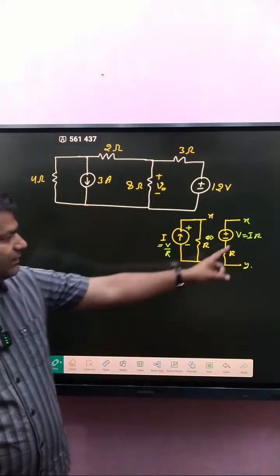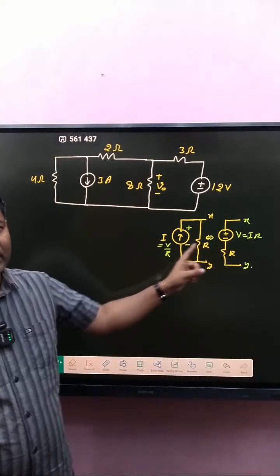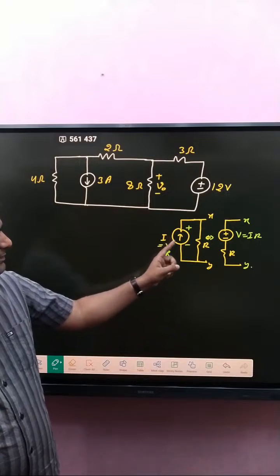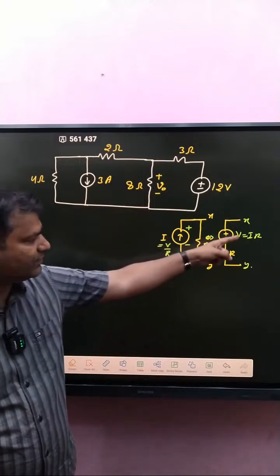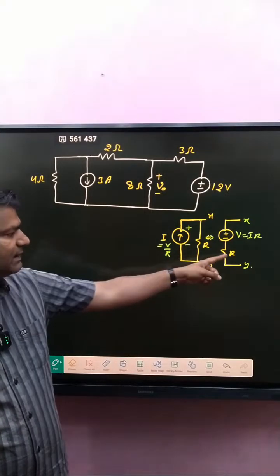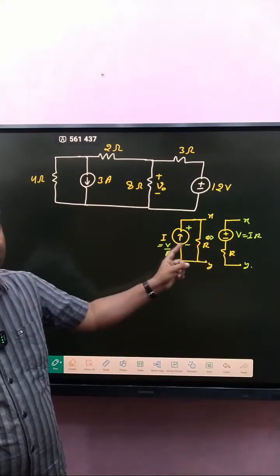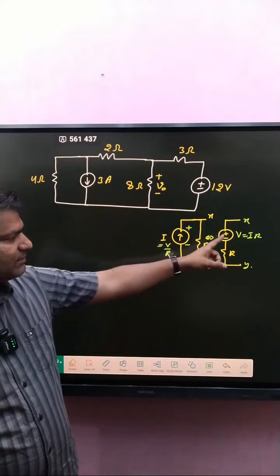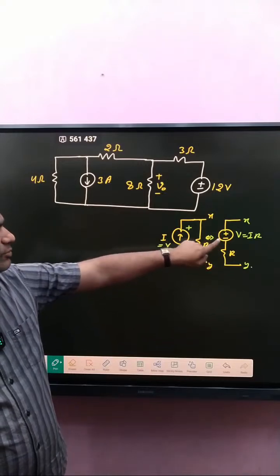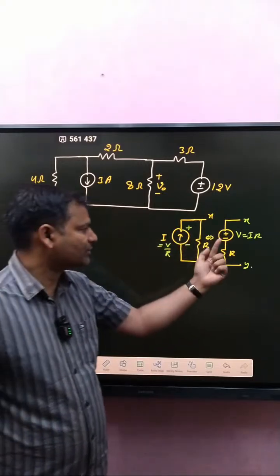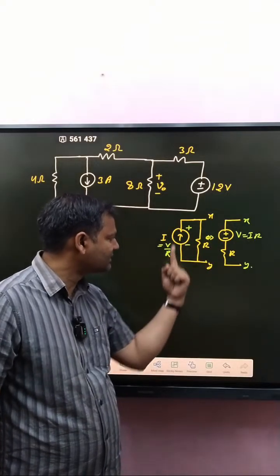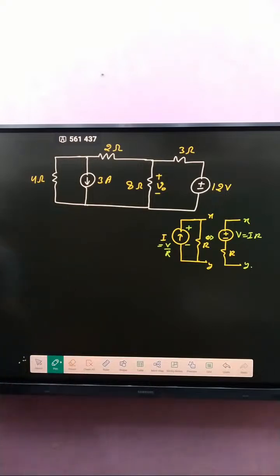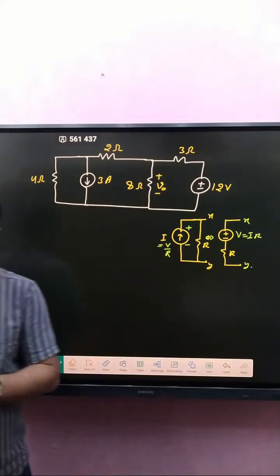Second, if V and R are given and you change that into a current source, then I is equal to the voltage divided by that resistance, and that resistance connects in parallel to the current source. The current direction is decided by the polarity of the voltage: positive here, negative here. Current leaves from the positive terminal, so the current direction is upward. If anyone faced a doubt, tell me and I will discuss again.